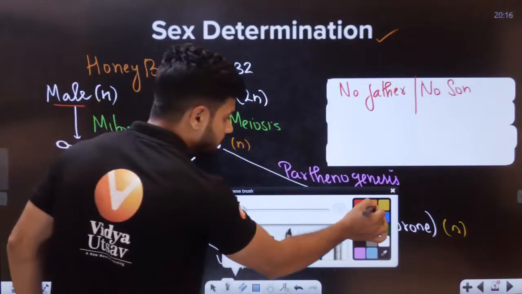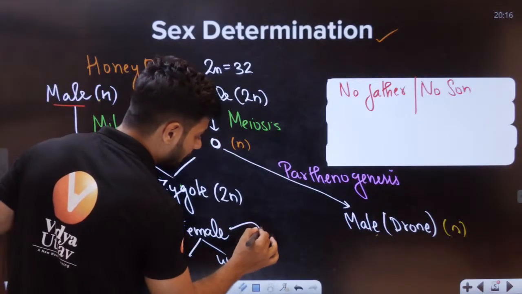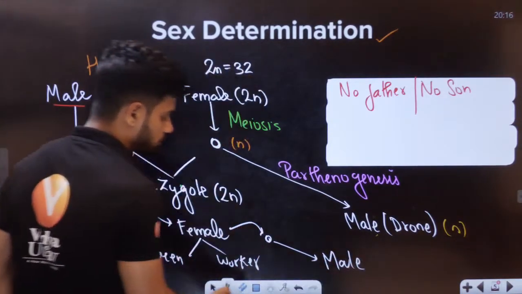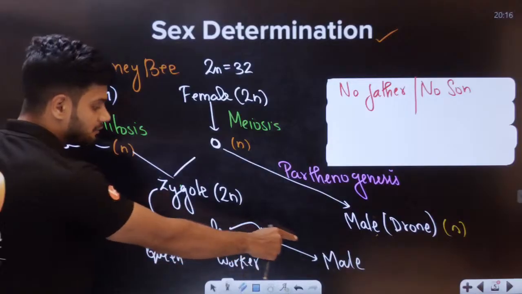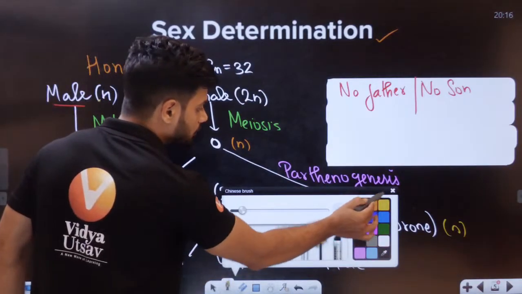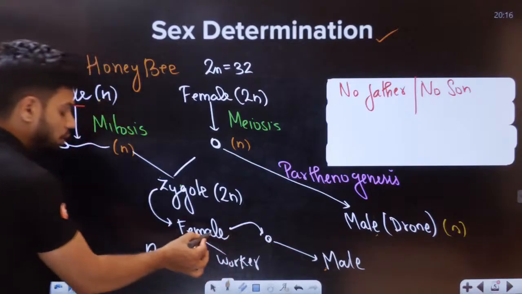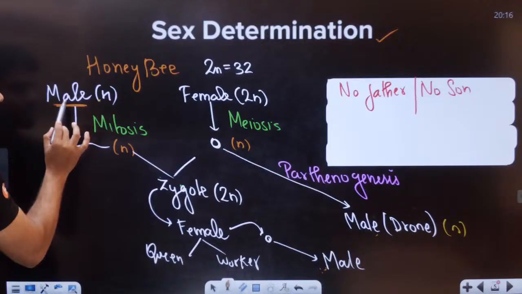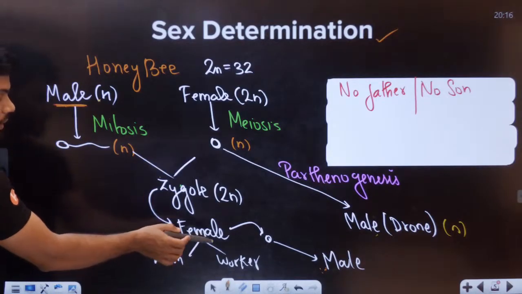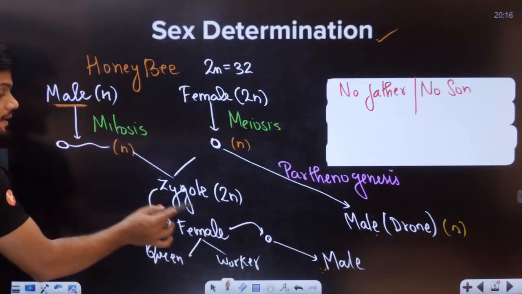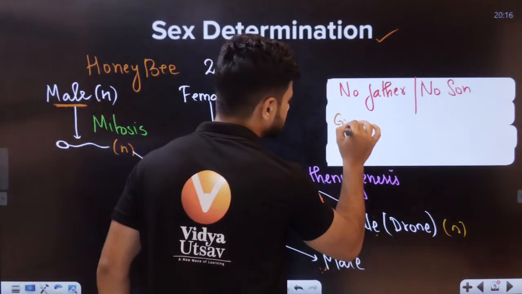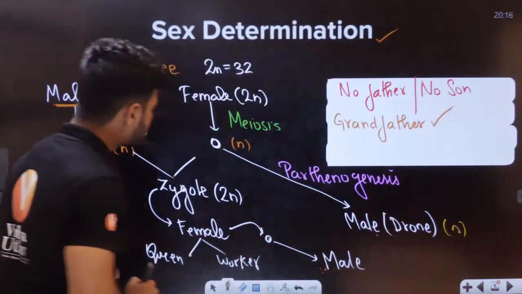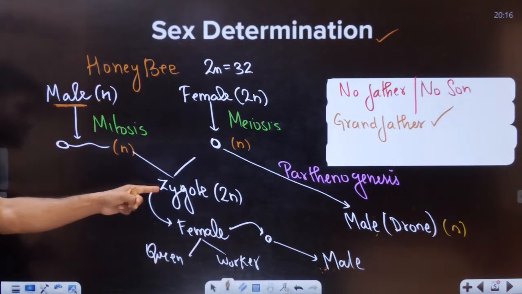But students, tell me, can this female eventually produce an egg, and will this egg undergo parthenogenesis and develop into a male? Yes or no? This female will give an egg, and this egg will develop into a male. So this male does not have a father, but does it have a grandfather? There is a grandfather here, because this female came from this male also.